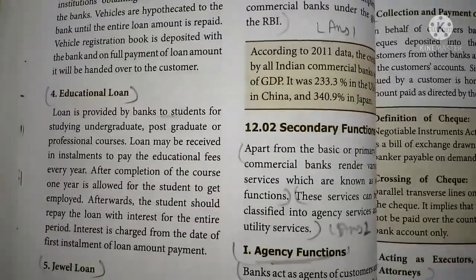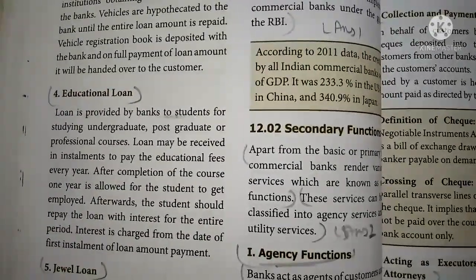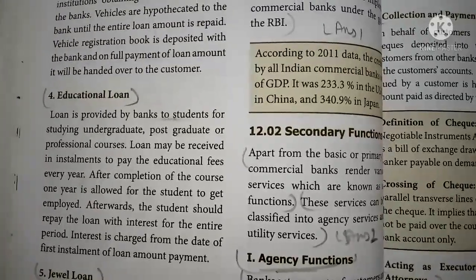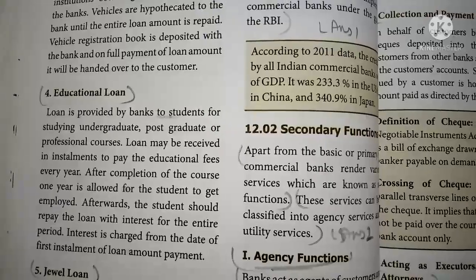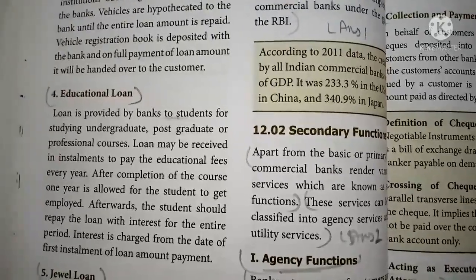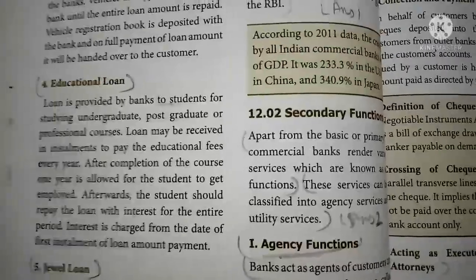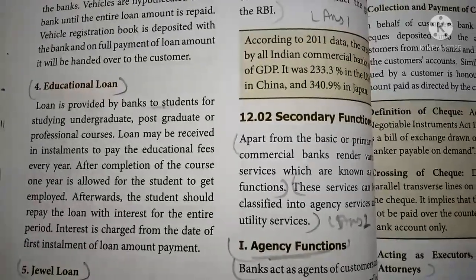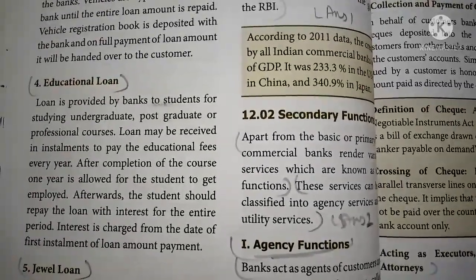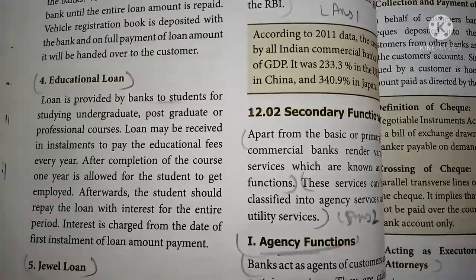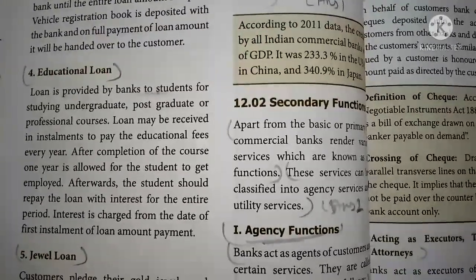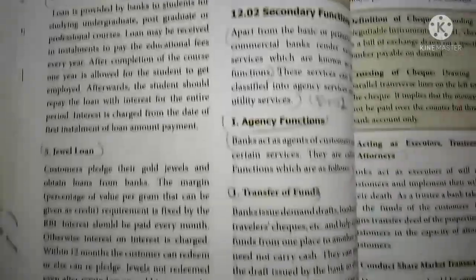Educational loan. The loan is provided by the bank to students for studying undergraduate, postgraduate or any other professional courses. The loan may be recovered in installments to pay the education fees every year. After completion of the course, one year is allowed for the student to get employed. Afterwards, the student should repay the loan with interest for the entire period. Interest is charged from the date of the first installment.